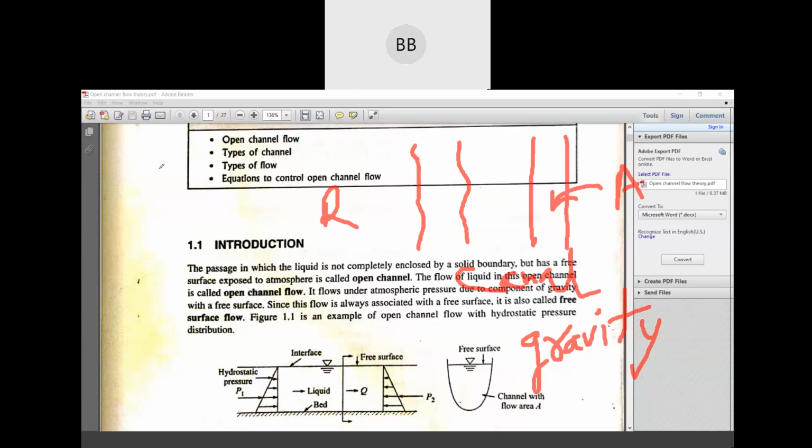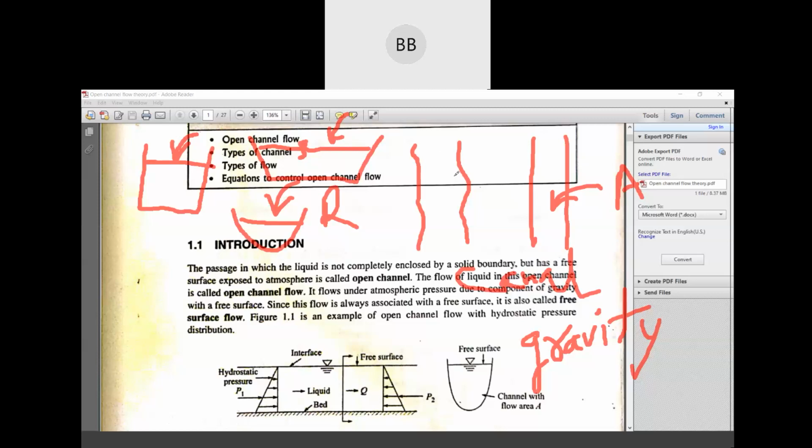We have a definite shape. If we draw the cross section of a drainage system, it may be a rectangular channel, it may be a trapezoidal channel, it may be a semicircular channel. It depends, but we have a definite shape. This is trapezoidal, this is rectangular, and the upper portion is exposed to atmosphere. The level of water is till here, similarly here also.